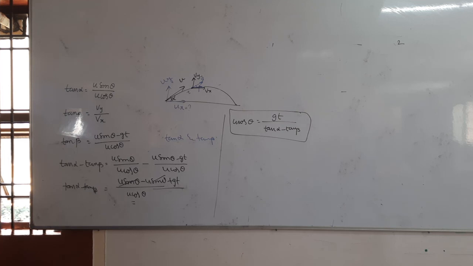Finished? Yes, next problem. A grasshopper can jump a maximum horizontal distance of 0.3 meters.